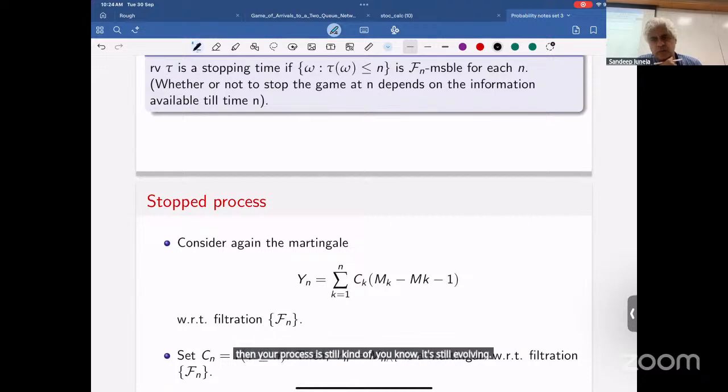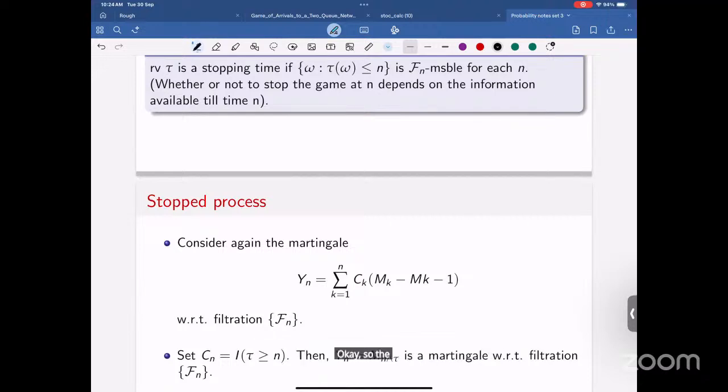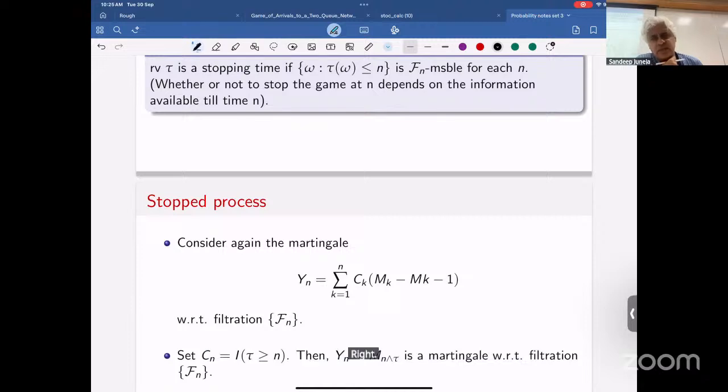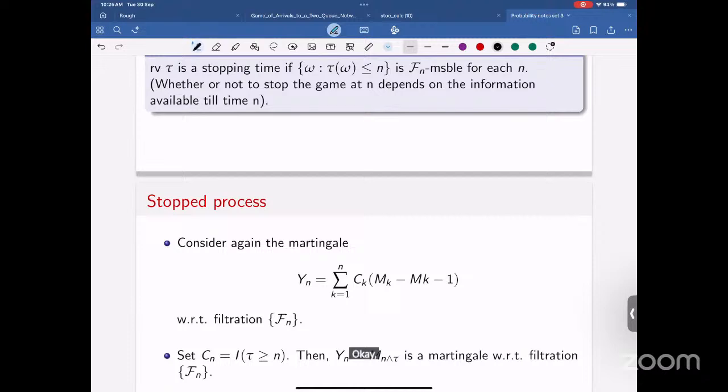Martingale stopped at tau. So if Mn is a martingale and there are well-defined states where it can stop, then the stopped martingale is also a martingale. If there's a well-defined stopping time, then the stopped martingale is also a martingale. Tau is basically the stopping time.